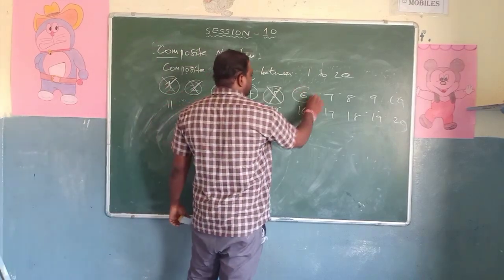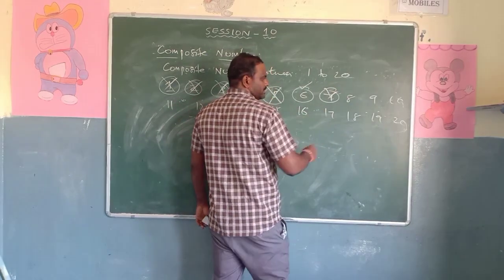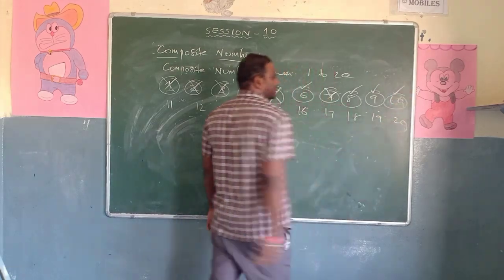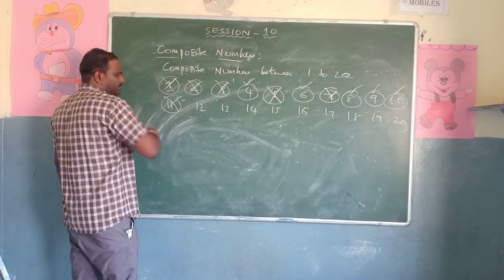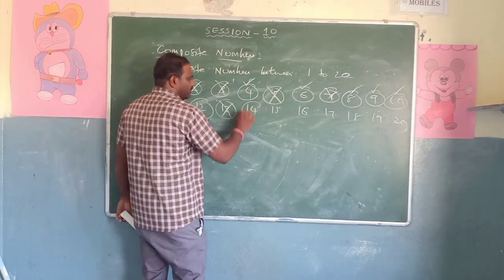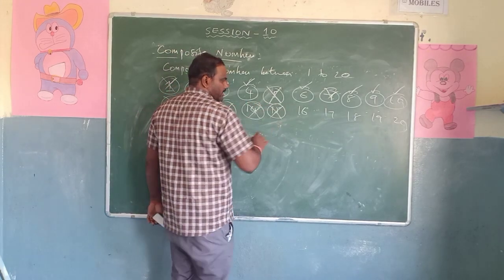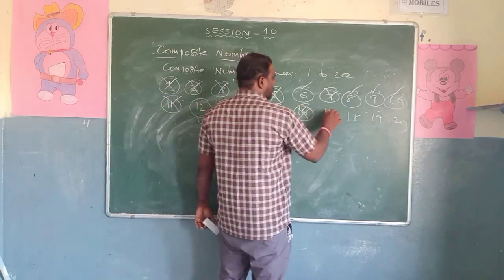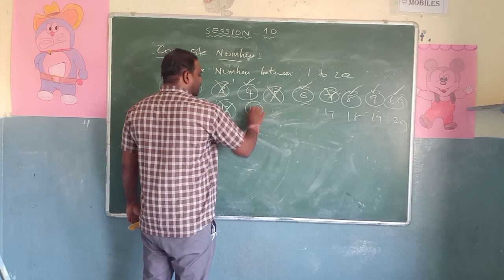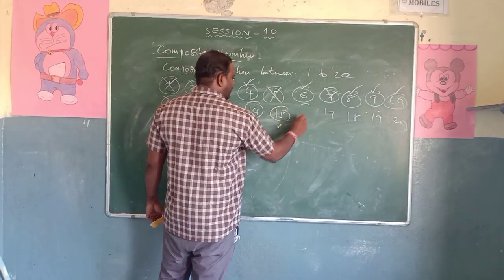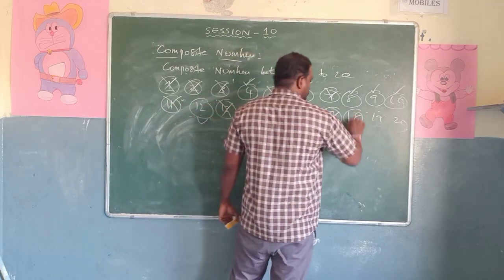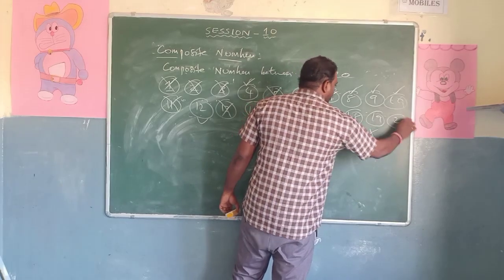Now 6, yes, 6 is a composite number. 7 is not a composite number. 8 is a composite number. 9 is a composite number. 10 is a composite number. 11 is not a composite number because it is prime. 12 is a composite number. 13 is not a composite number. 14, 15, 16 are composite numbers because they are not prime. Next, 17 is not a composite number. 18, yes, composite. 19, no, and 20 is yes.